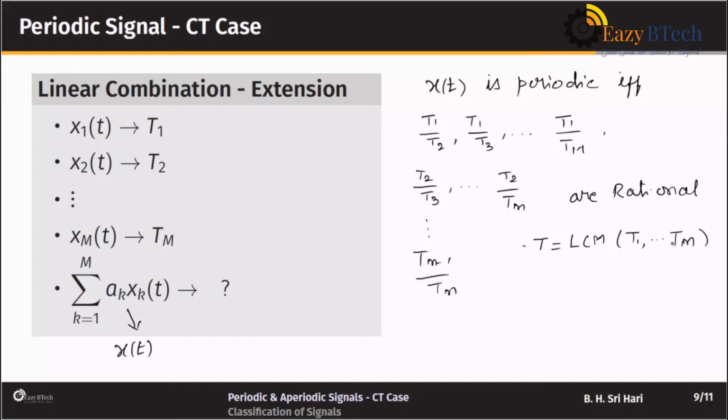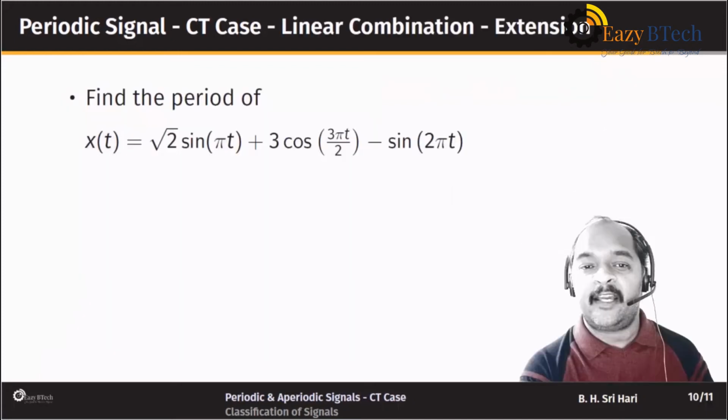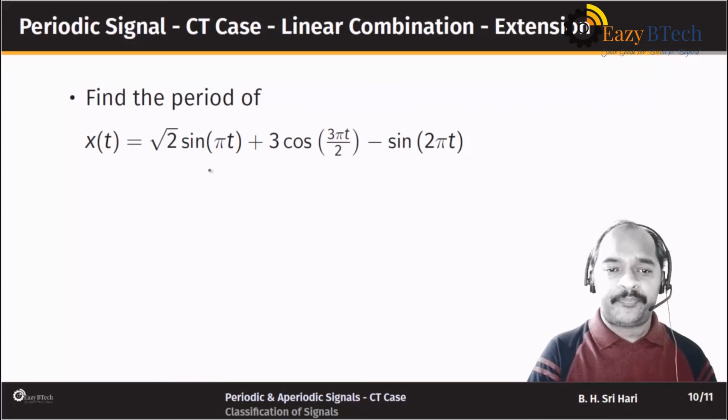So in that way we can check whether the linear combination of many signals is periodic or not, and if all the ratios turn out to be rational, then the given signal is periodic and the period of that linear combination is given by LCM of T1 to Tm. Okay, so we will take again one example.